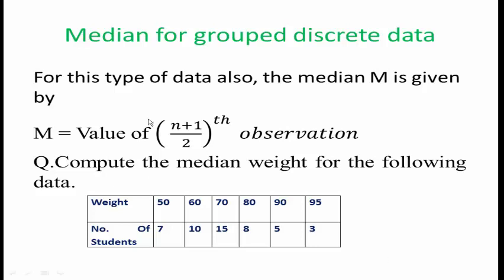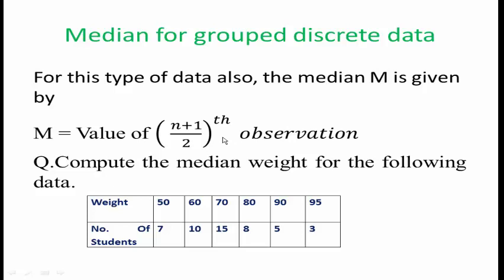Now we are going to learn the topic median for grouped discrete data. We have already seen how to calculate median for ungrouped discrete data, that is, for individual series. For grouped discrete data, how can the median be calculated?